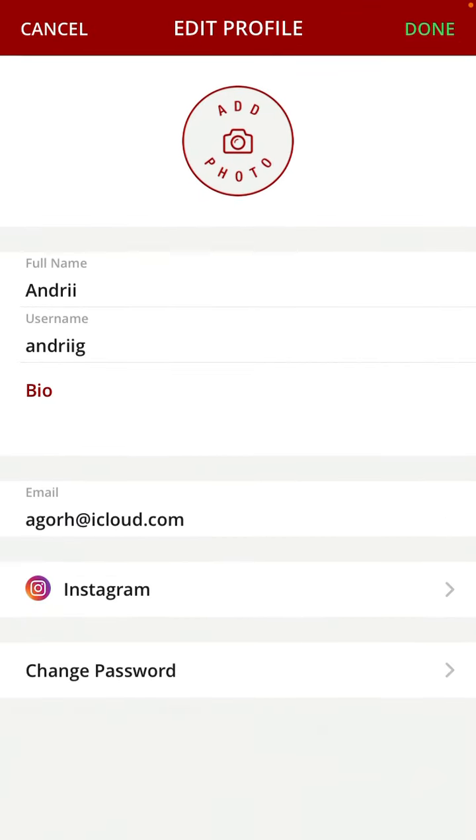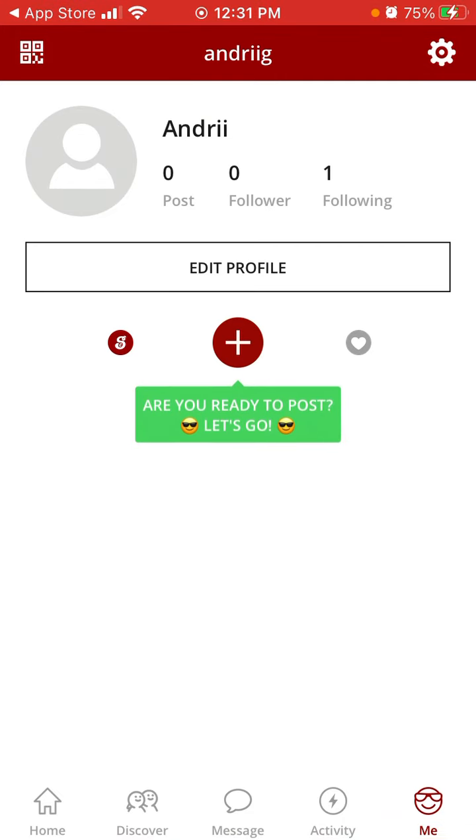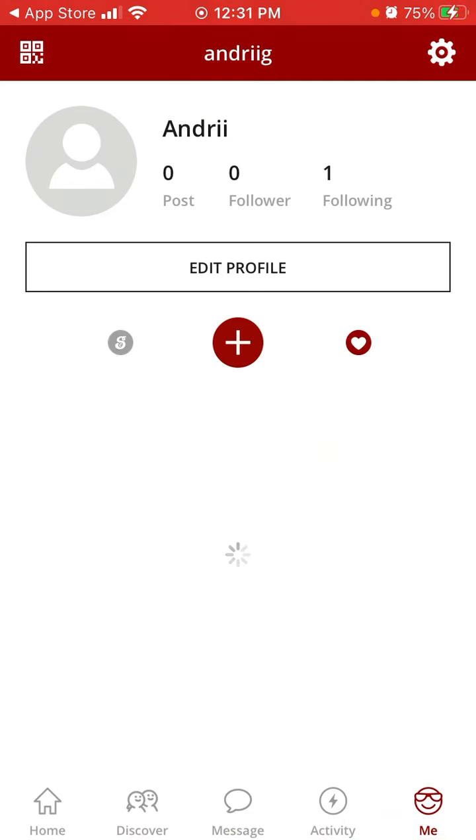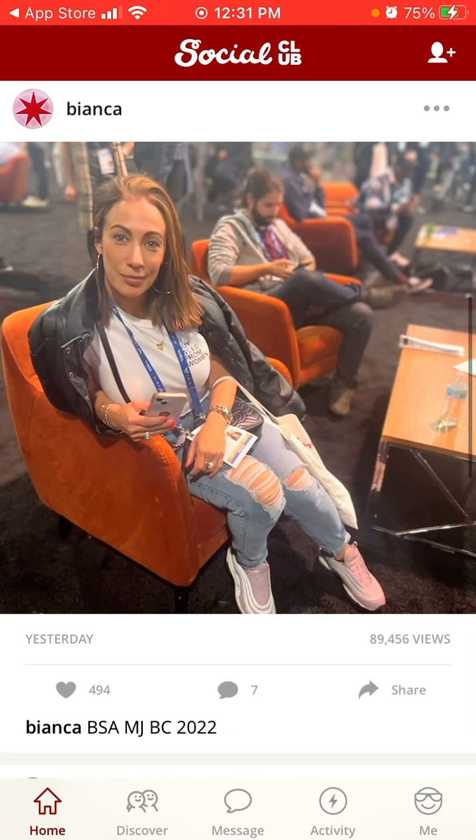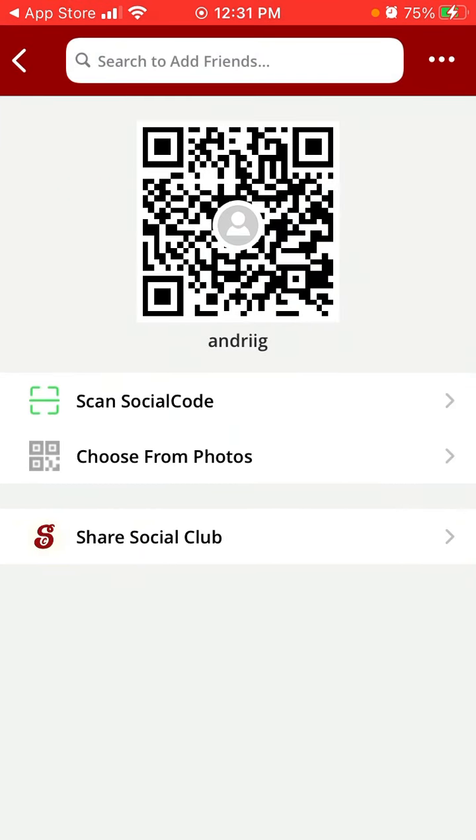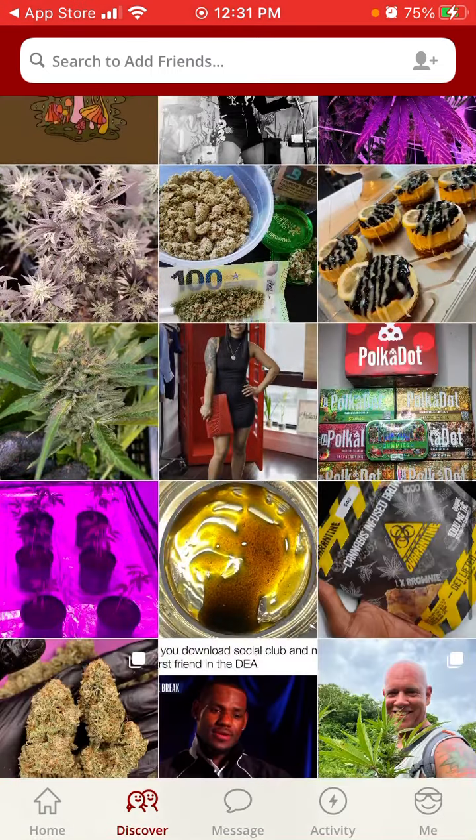Just edit your profile, change your profile pictures, change your bio. And then you can see posts you liked. So kind of a super similar overview as on Twitter. So you have your Twitter feed, you see how many likes, how many comments, you can share that. And then you also have, again, add friends. So very minimalistic experience. You can really understand what's going on. Then you just have all the